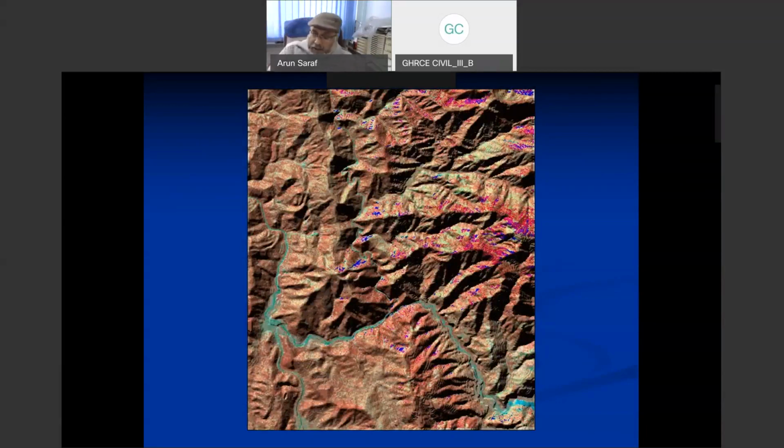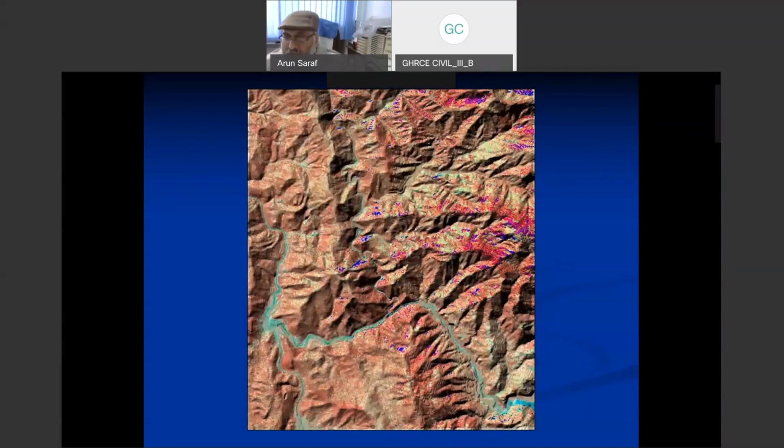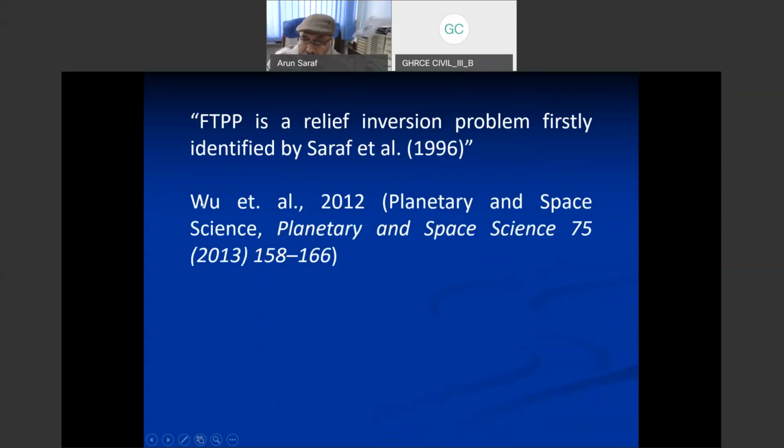Now, after our work, some other people have started using that concept and developing other techniques to get rid of FTPP. This is a group in Hong Kong who published a paper about 9 years back.